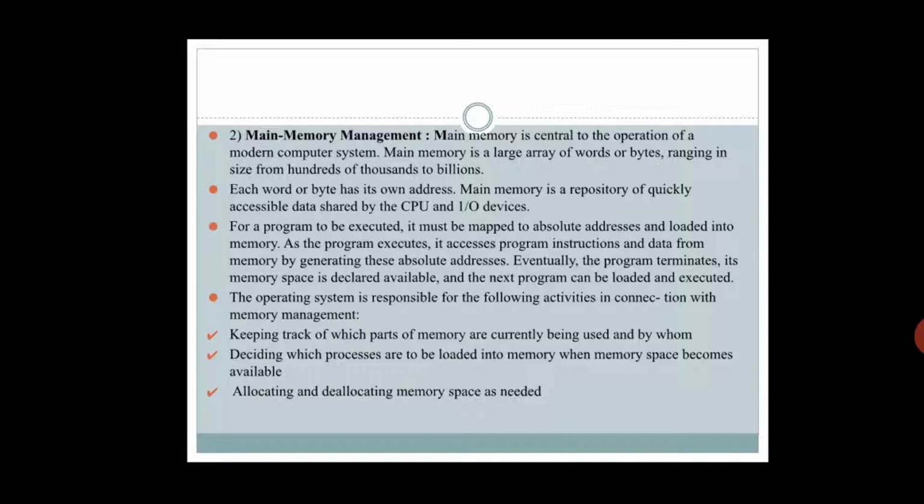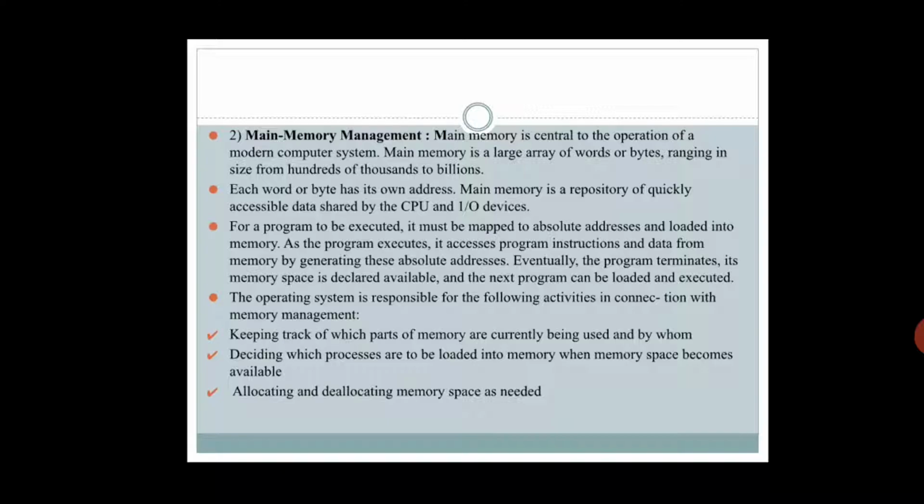Ultimately, whenever we are dealing with the storage, obviously address plays a major role. You have to remember this. Eventually, the program terminates, its memory space is declared available, and the next program can be loaded and executed. Obviously, once you are done with your application execution, you are going to quit or close that application. Obviously, RAM will be free, and you can take some other application, or you can run some other software in that particular RAM.